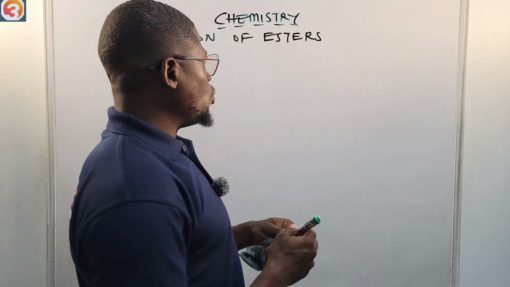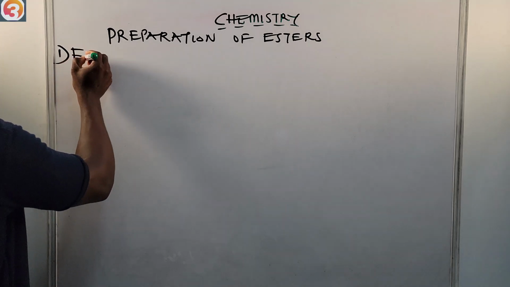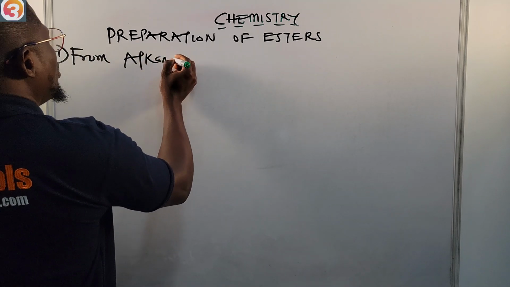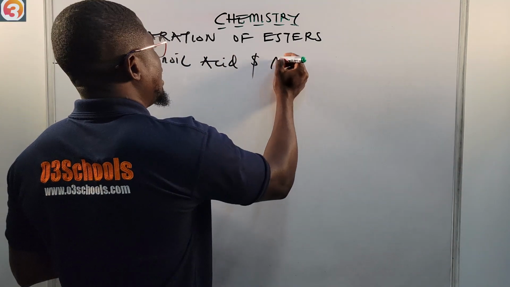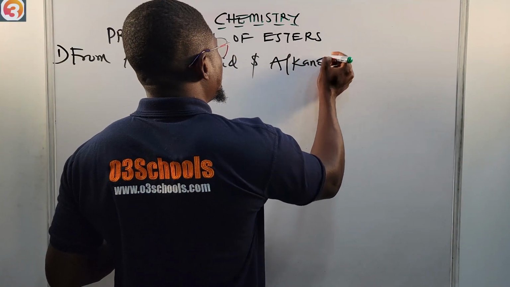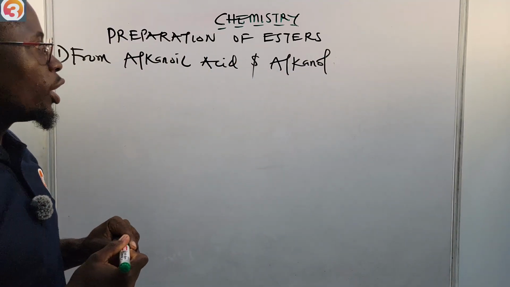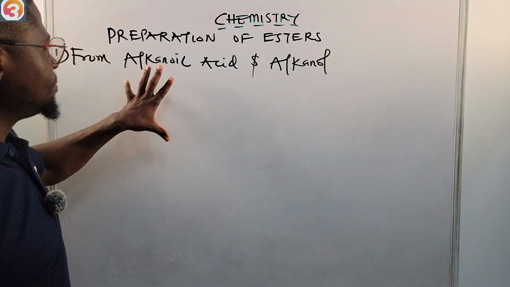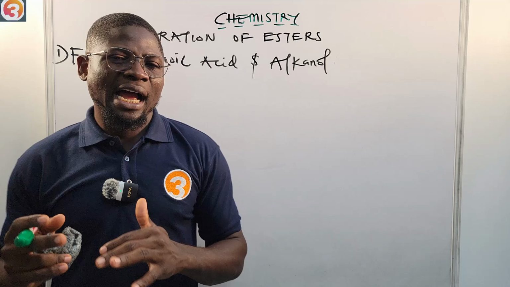So the very first method we are going to discuss is from the reaction between alkanoic acids and alkanol, the one we call alcohol. That is what alkanols are, the alcohols.